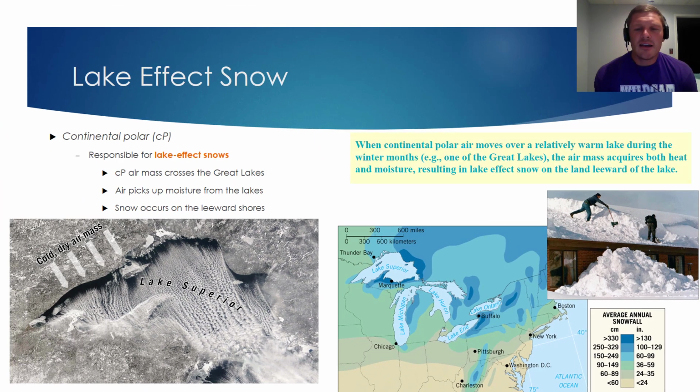So in summary, if continental polar air moves over a relatively warm lake during the winter months, that cold, dry air mass will acquire both heat and moisture, and in doing so, it will dump huge amounts of lake effect snow on the leeward side of the lake.